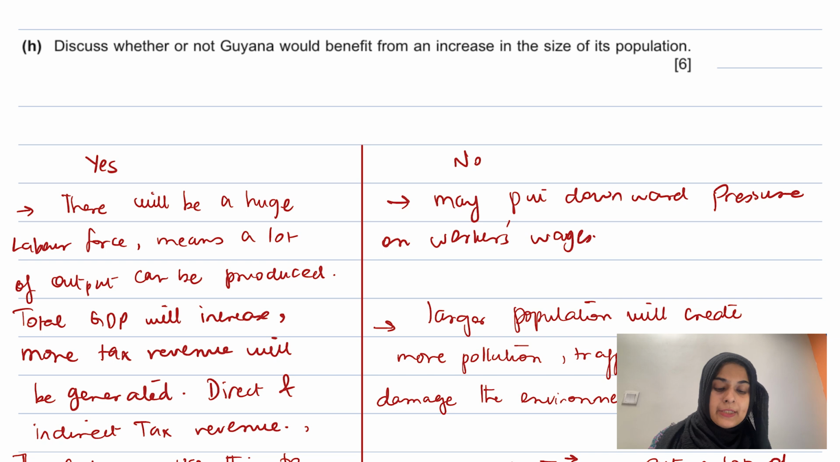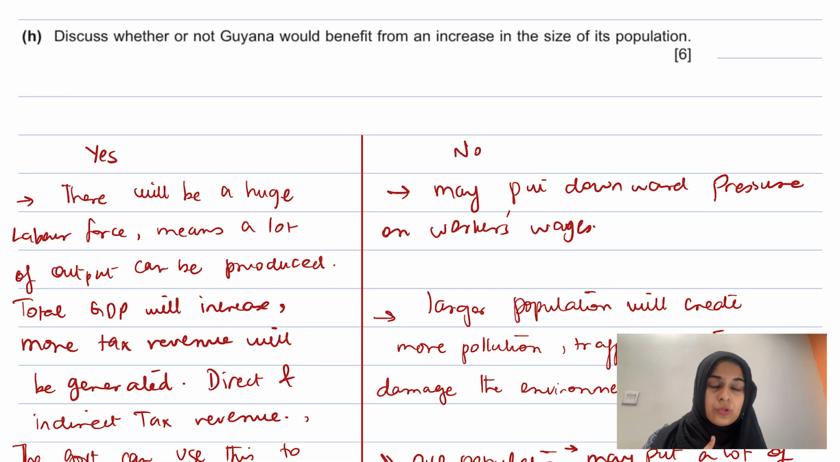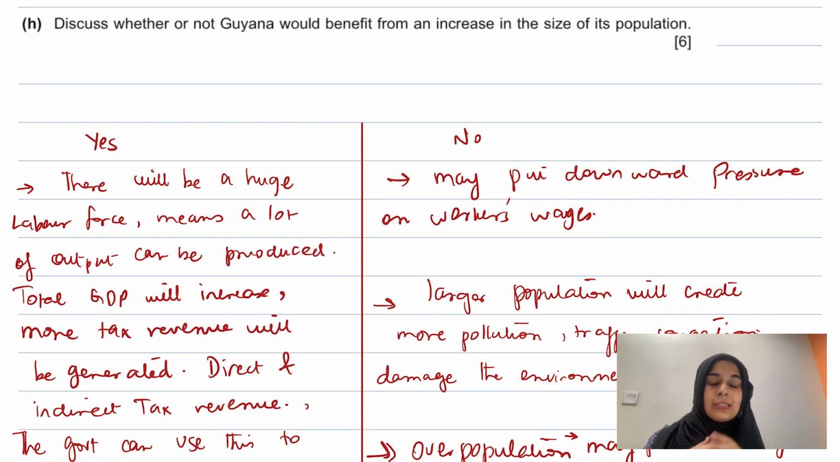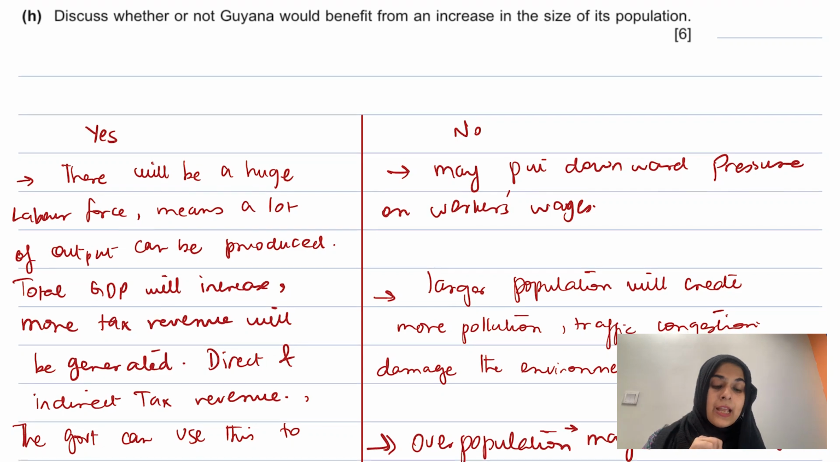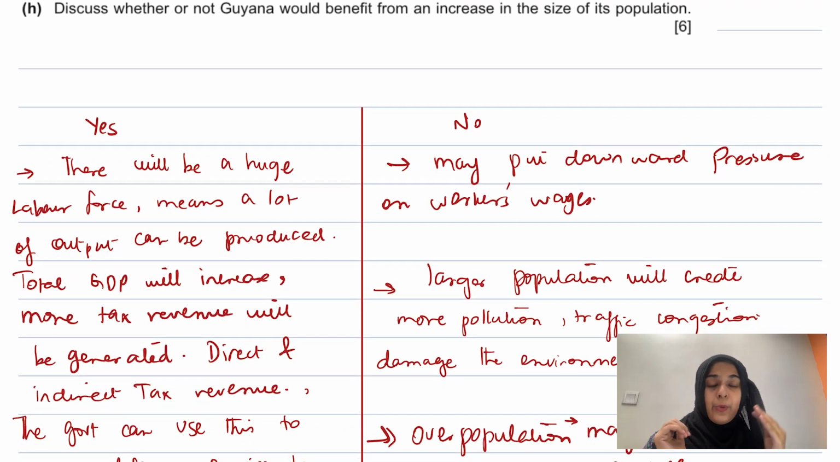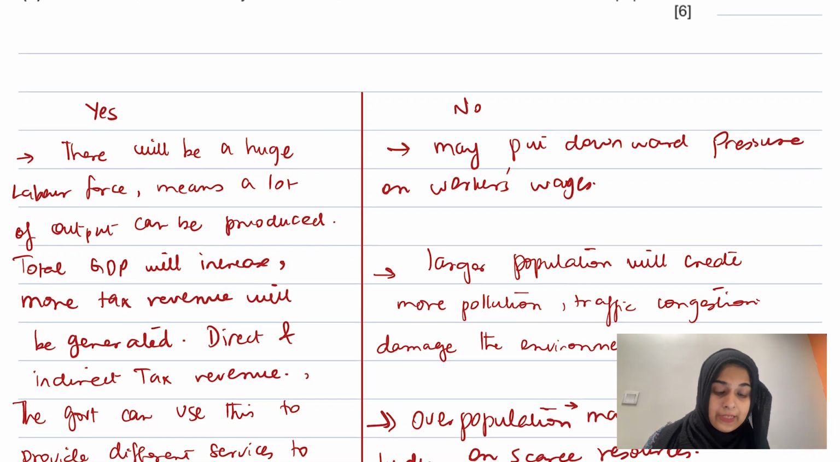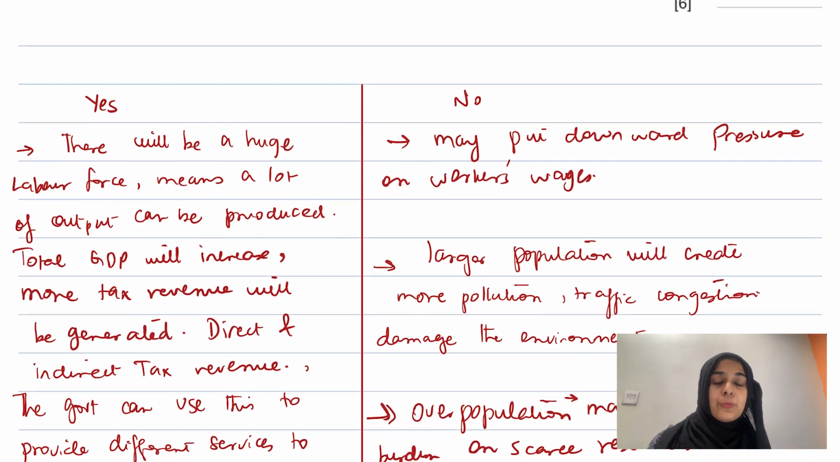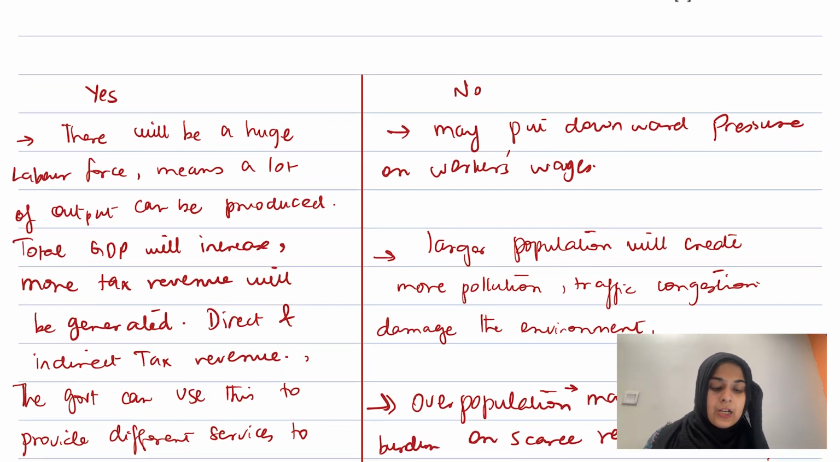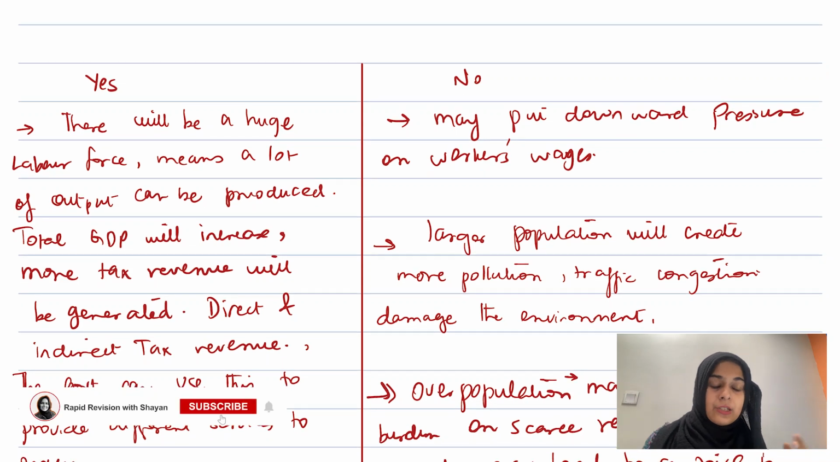In the yes points, what you need to write is that if there are more people immigrating to our country and they are part of the labor force, that will increase the size of the labor force. If the size of population is increasing because of the size of the labor force, then of course we can produce more output in future. Total GDP will increase for the country.